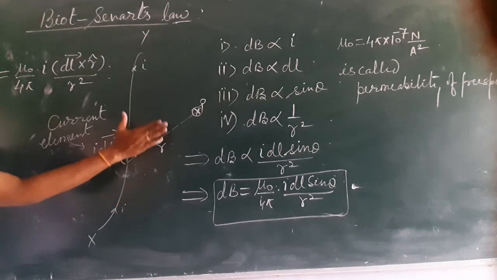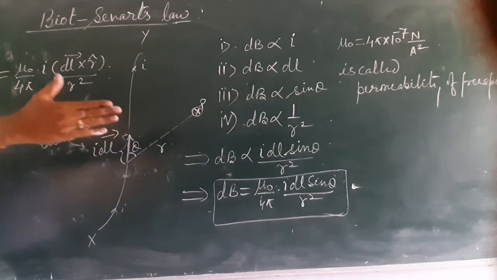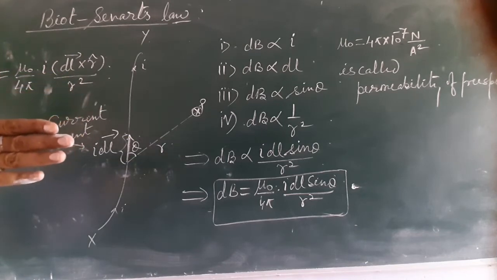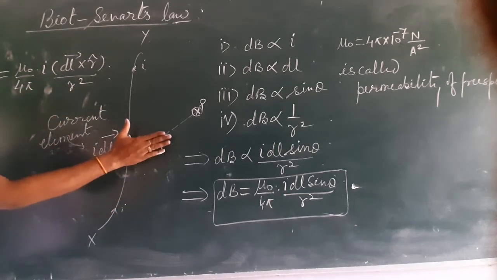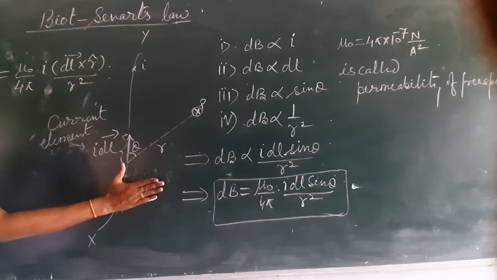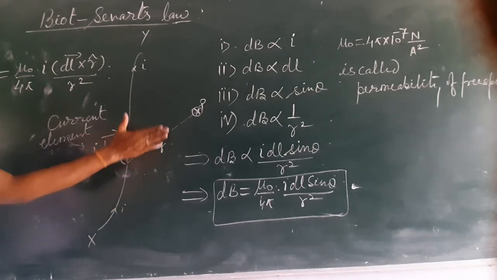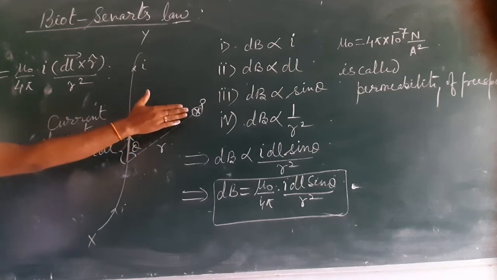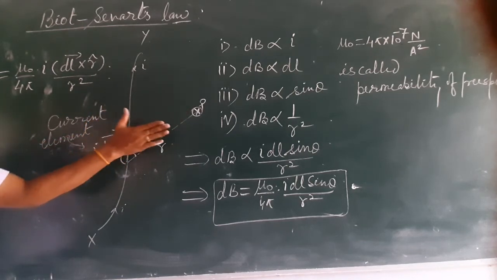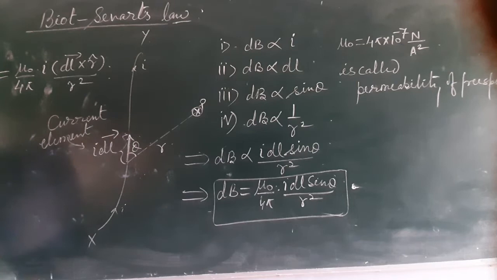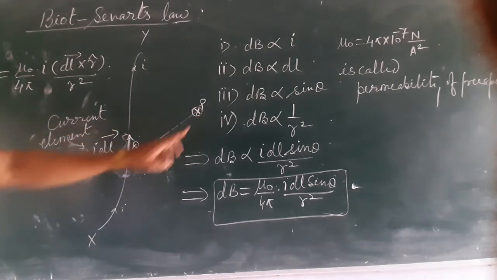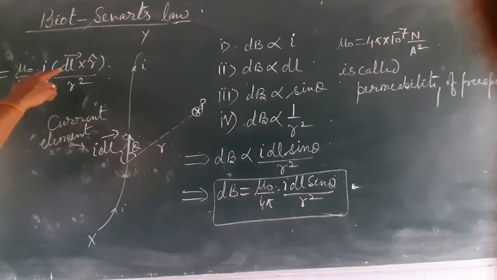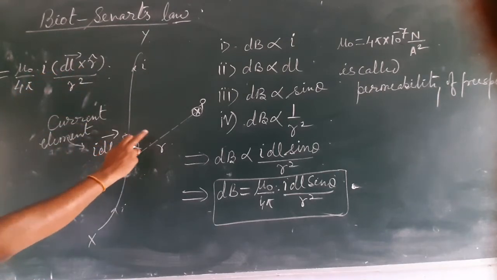What is the right hand palm rule? If you stretch out your right hand, thumb and palm in this way, the thumb indicates the direction of electric current and all four fingers point towards the observation point, then the direction in which you can apply force gives the direction of the magnetic field. So this is the direction of the magnetic field, and this direction can also be found using the cross product of vector